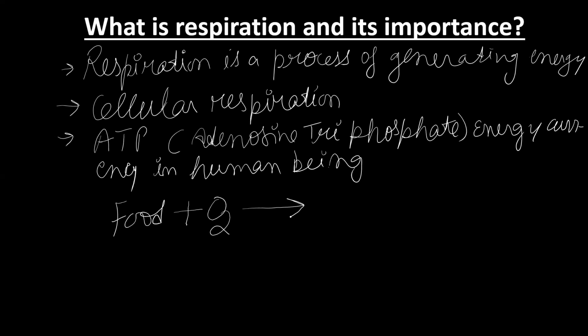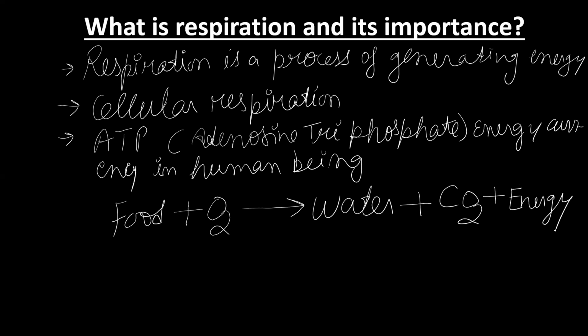So what will be the byproducts? Water as well as carbon dioxide and of course the energy. Clear?